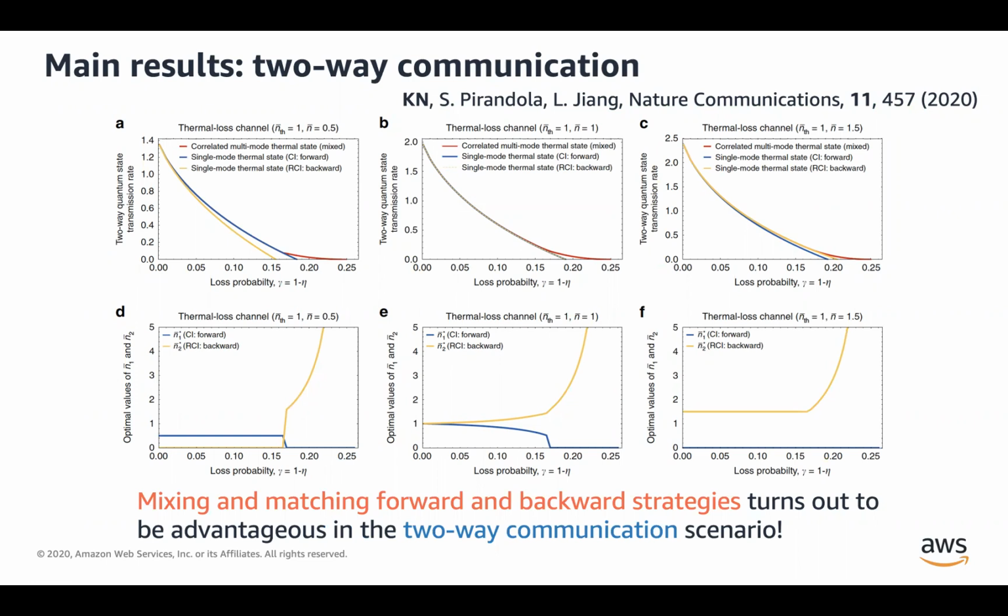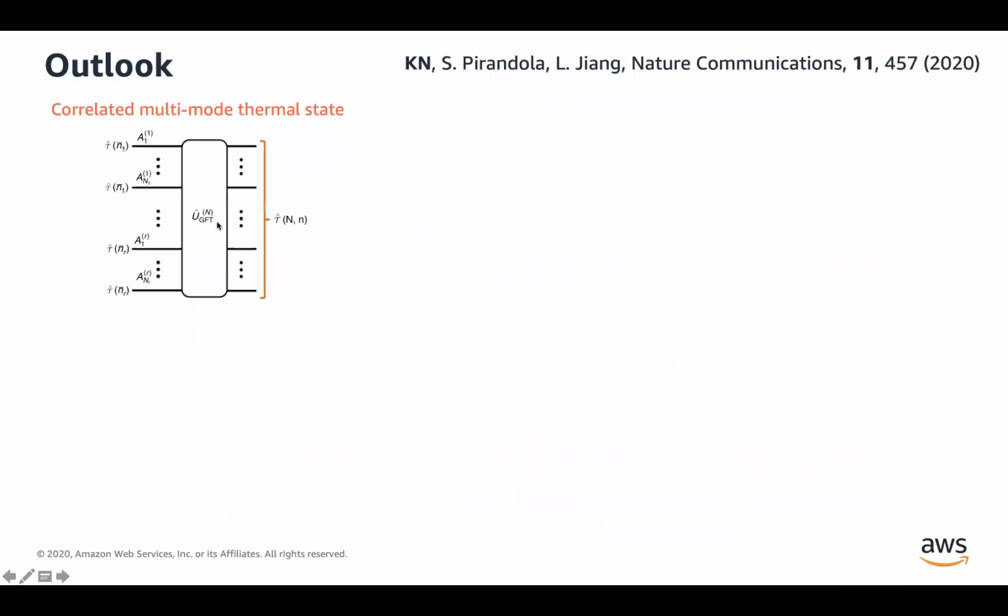And lastly, I want to briefly remark that this mixing two strategies idea can also be useful for two-way communication settings. So in the previous setting, we were mixing a thermostat with the vacuum state. And here we are analogously mixing two different strategies, forward and backward strategies. I'm not going to dive deeper into these details. You can check the details in the paper, but this mix and match idea was also shown to be quite advantageous.